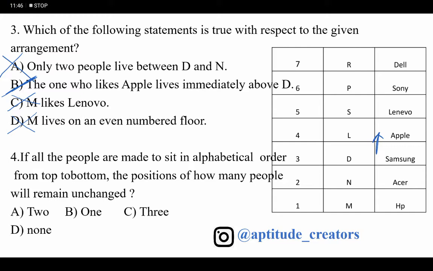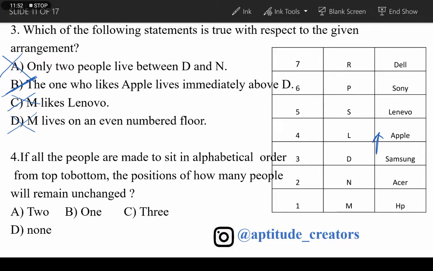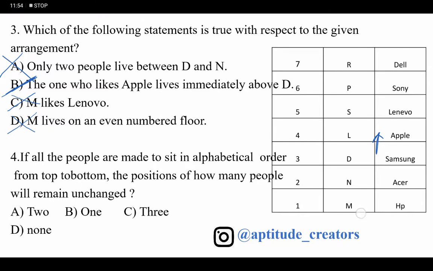If all the people are made to sit in alphabetical order, top to bottom, how many people remain in the same position? Okay, D, L, M, N, P, R, S. No one. The answer is none.